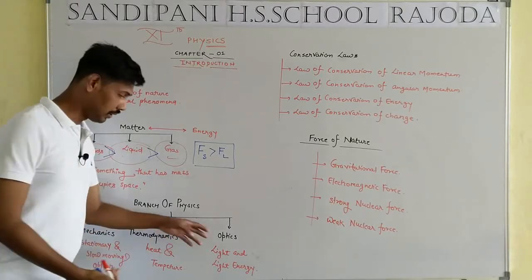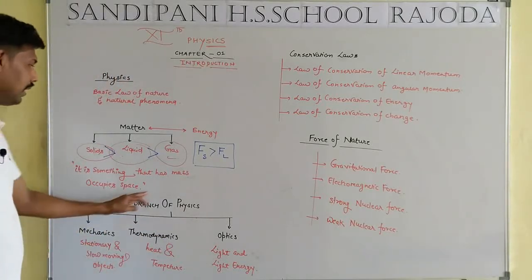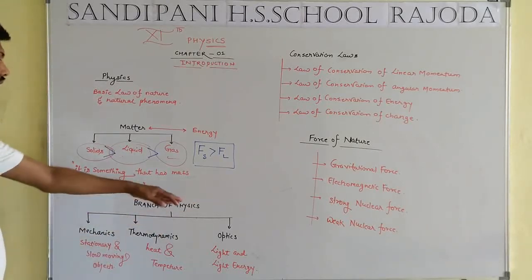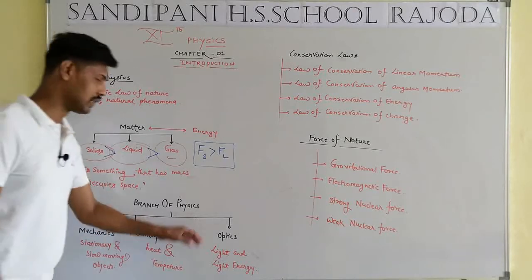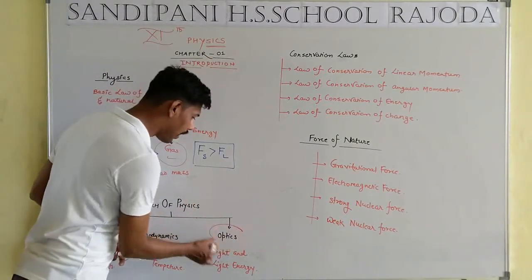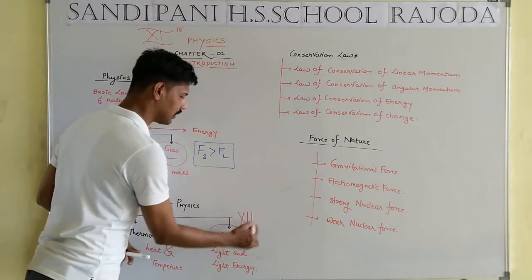Finally, third point, optics, a branch of physics. First one is mechanics, second one is thermodynamics, and third one is optics. What is the meaning of optics? It is the major part of class 12th.